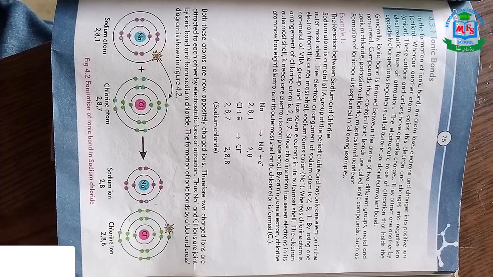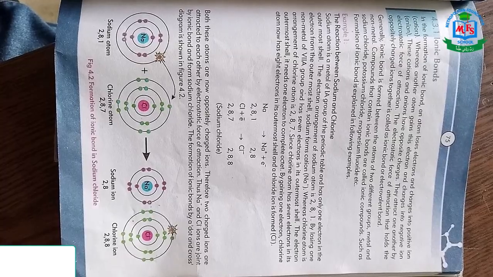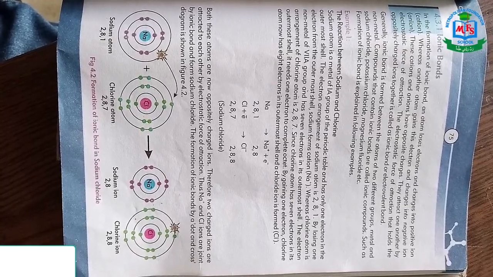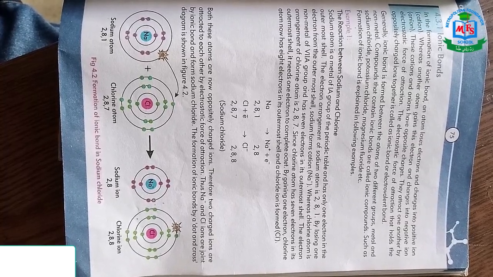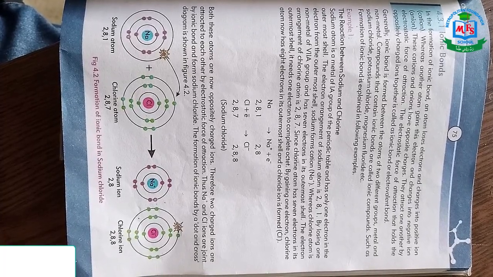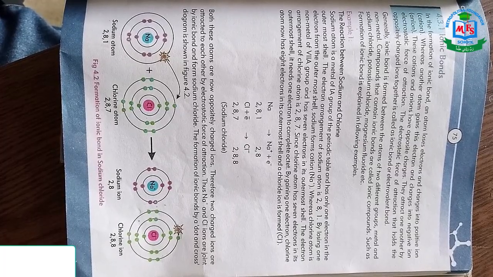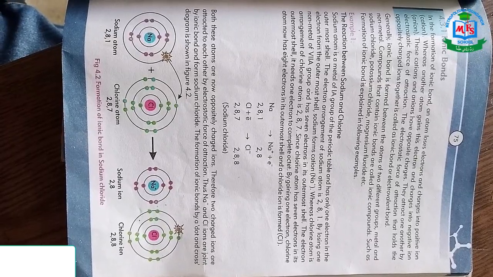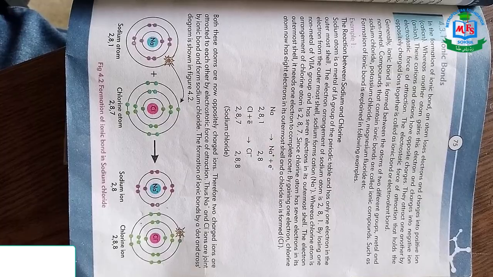Now, such type of bonding exists between two oppositely charged ions. Sodium has a positive charge ion and chlorine has a negative charge ion. Why does sodium have a positive charge? Because sodium loses 1 electron. That's why it changes into a positive charge ion. And chlorine gains this 1 electron from sodium. That's why it has a negative charge.